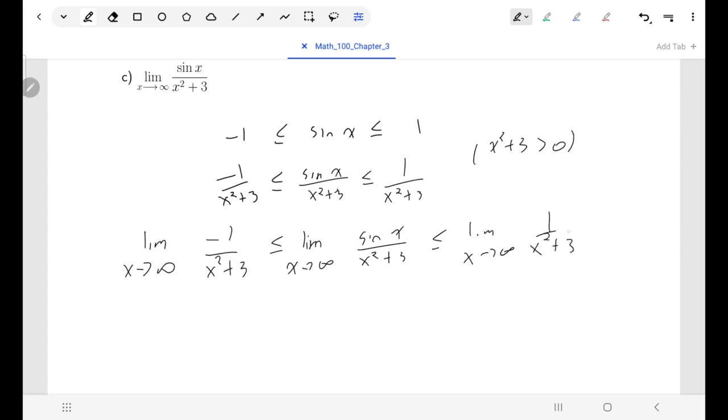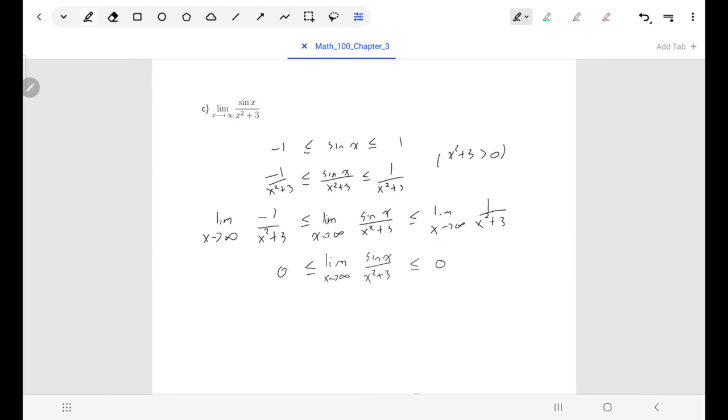And for those two things on the outside, those are rational functions. I know that for a rational function, when the bottom has the larger degree, its limit as x goes to infinity or negative infinity would be 0. So I have that the outer limits are both 0, and so by the squeeze law, I can say that sine x over x squared plus 3 has a limit between 0 and 0.